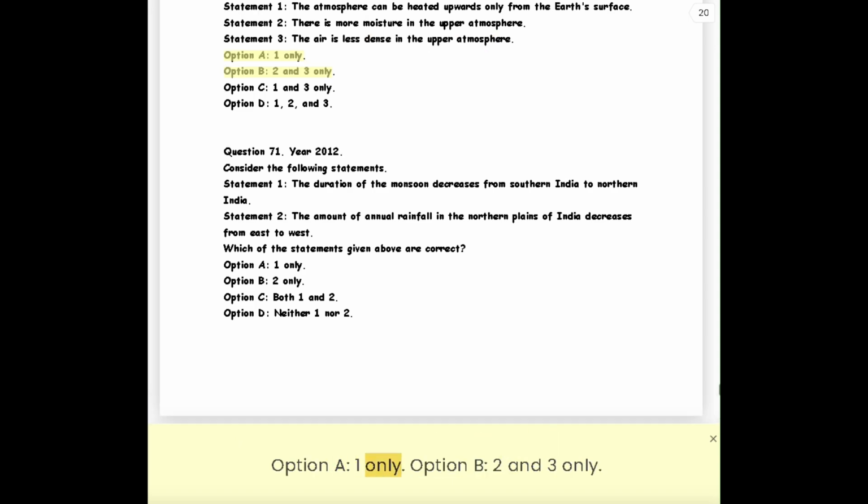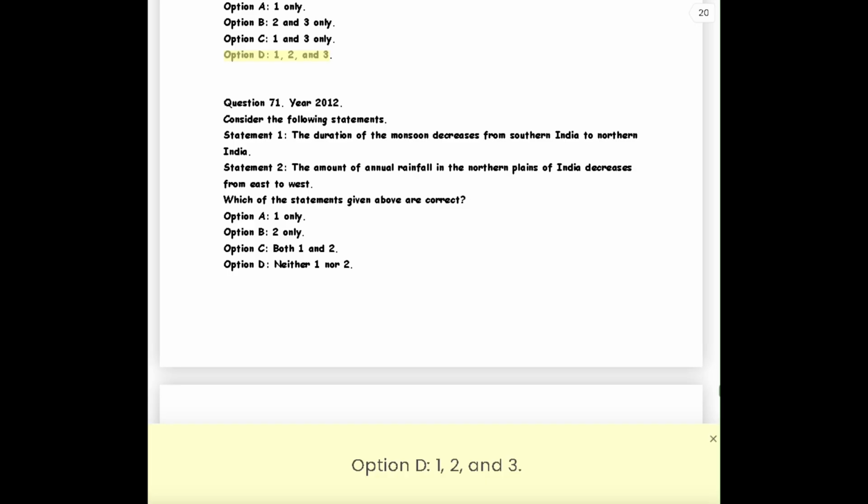Option A, 1 only. Option B, 2 and 3 only. Option C, 1 and 3 only. Option D, 1, 2, and 3.